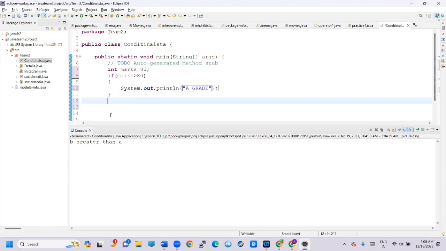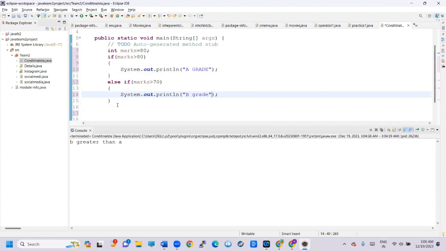If you want to use multiple conditions, for this purpose we have to use the else if ladder. Now I'm using else if, the else if ladder, because we have multiple conditions. For this purpose we are using the else if ladder. So 70 I'm using here, sysout, B grade. Then else if 60.